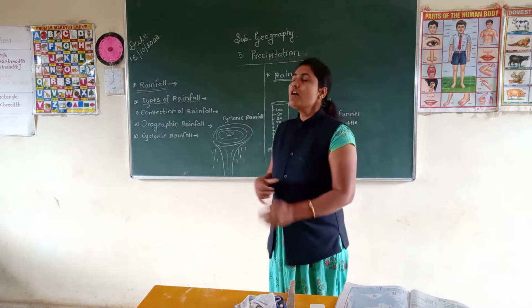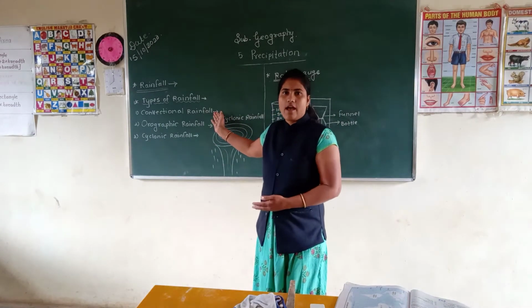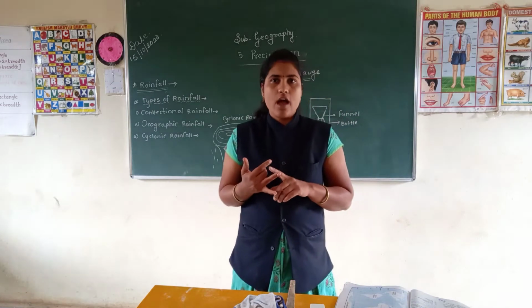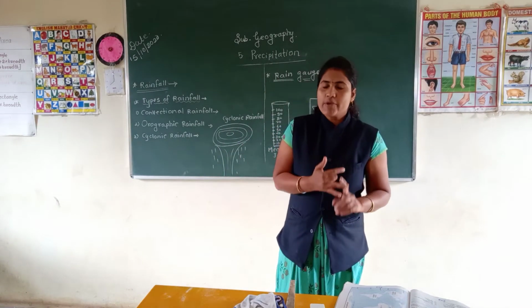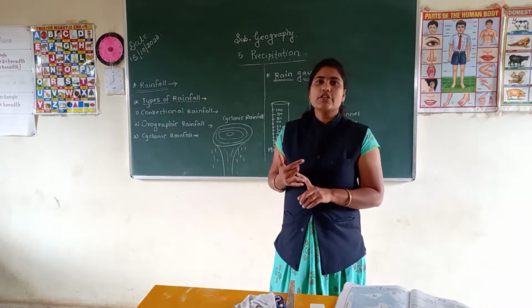This type of rainfall occurs in the equatorial area, for example the Congo River Basin in Africa, as well as the Amazon River Basin in South America.